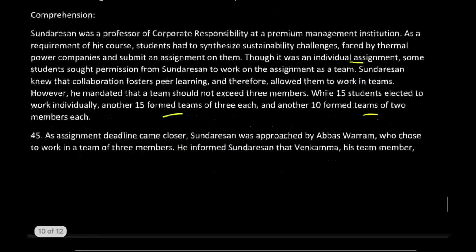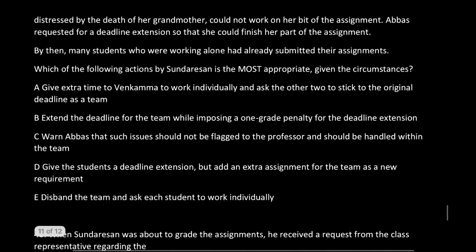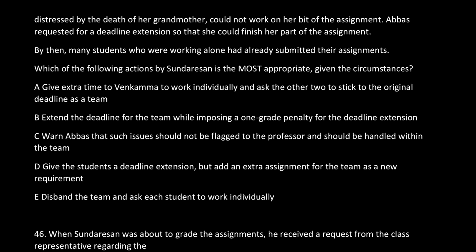Question starts now. As the assignment deadline came closer, Sundaresan was approached by Abbas, who chose to work in a team of 3 members. He informed Sundaresan that Venkama, his team member, distressed by the death of her grandmother, could not work on her bit of the assignment.